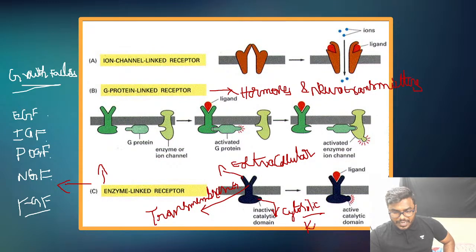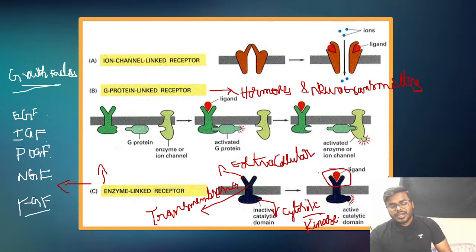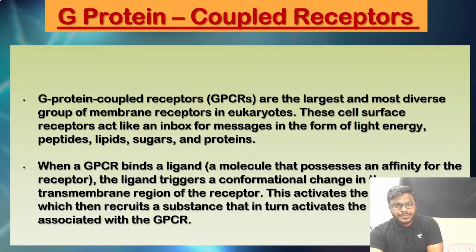The cytosolic domain has intrinsic kinase activity, which has autophosphorylation activity, meaning they can phosphorylate on their own. But the point is very clear. When they phosphorylate, will they phosphorylate every time? No, that's not possible. They are going to phosphorylate whenever a ligand comes and attaches. If a ligand did not come and attach, they never undergo the process of autophosphorylation. Don't forget that.